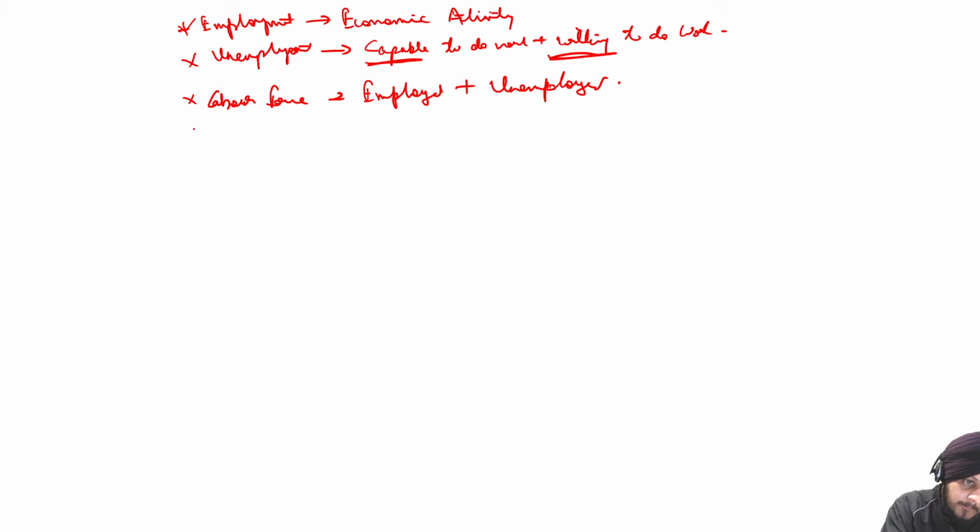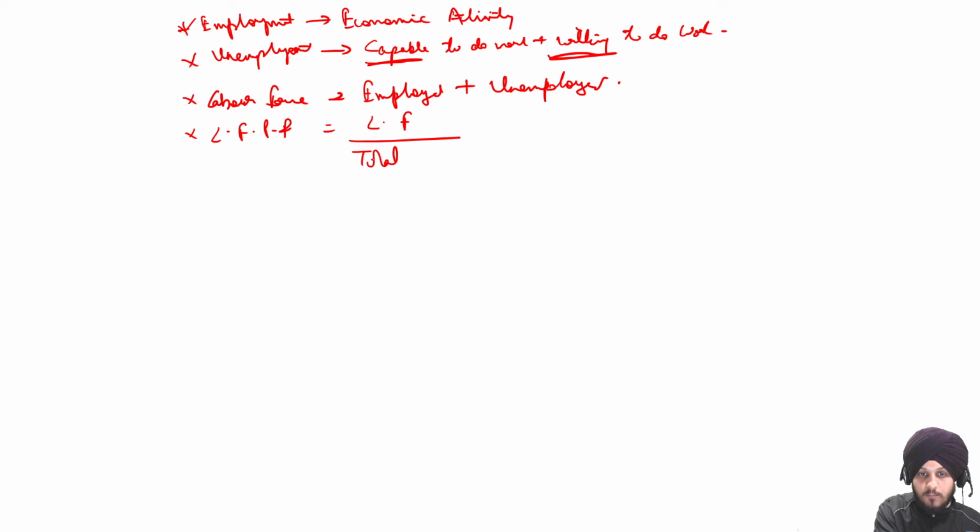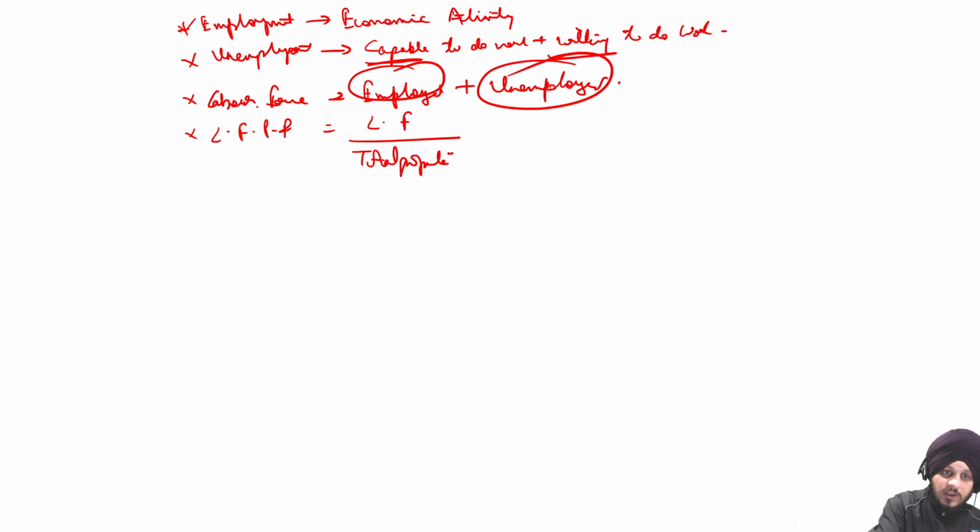The next is labor force participation rate. What do we mean by labor force participation rate? You must have seen this data: labor force participation rate is XYZ percentage. So what does it mean? It means the total number of people in the labor force out of the total population. Now, who are those people who are not a part of labor force? We have seen that the employed people are also part of labor force and the unemployed population is also part of labor force. Then who are those persons who are not part of labor force?